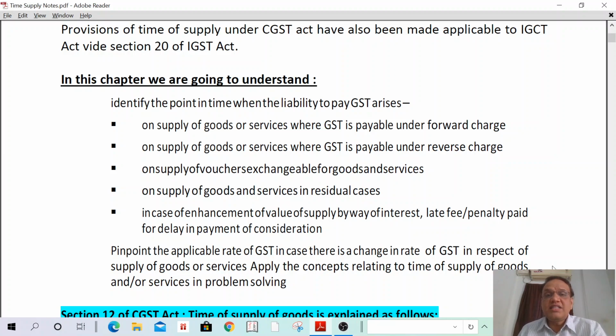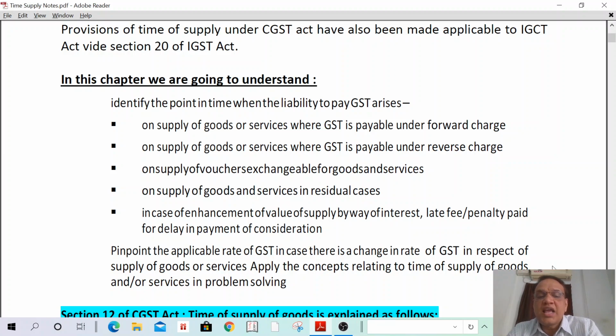And what is the time of supply in case of vouchers? We are discussing vouchers also right now. And what is the time of supply on supply of goods or services in residual cases? Residual cases means it is not possible to determine the time of supply by any of the methods, so how to determine the time of supply? That also we are going to discuss.